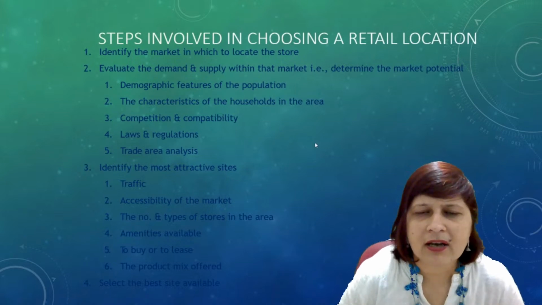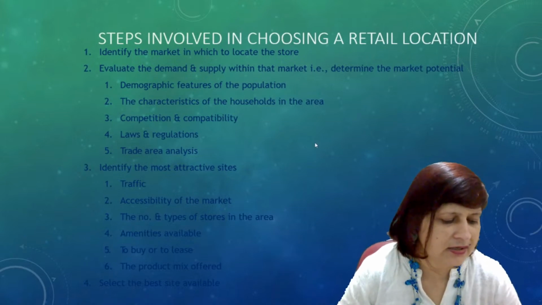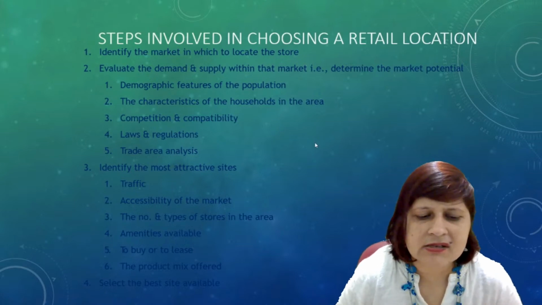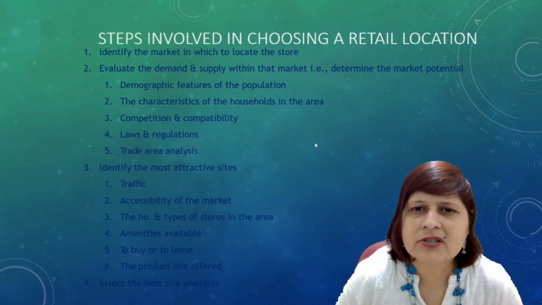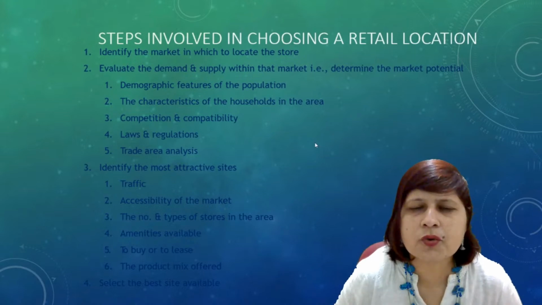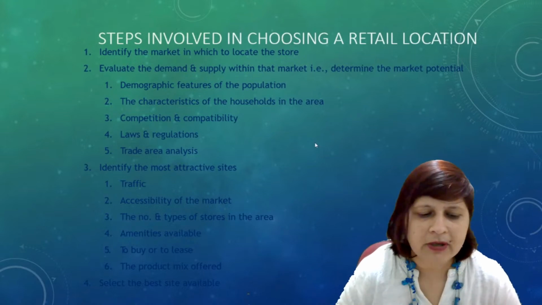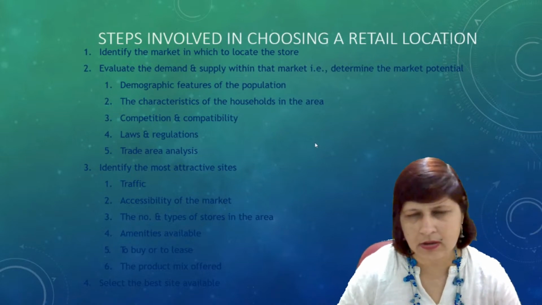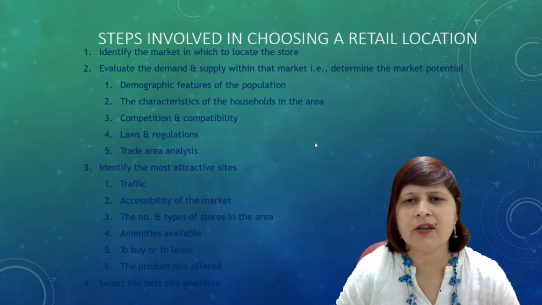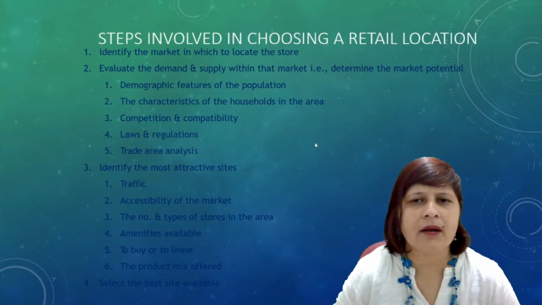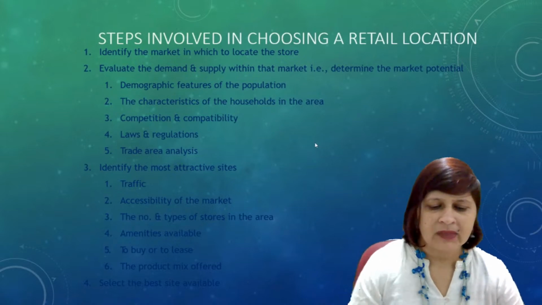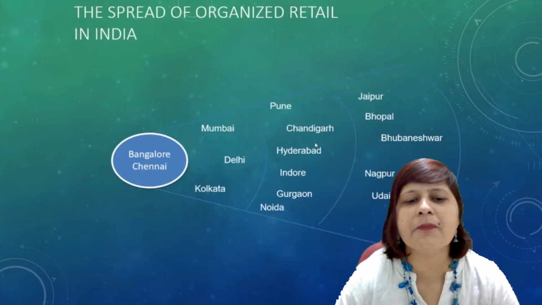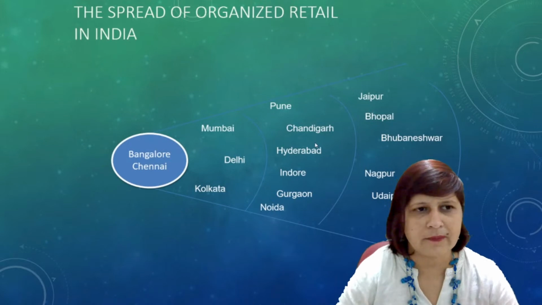Then understand the accessibility of the market, whether it is accessible or not. Then understand the number and type of stores in that area, and decide whether you want to buy or lease that store, because when you are leasing, make your lease accordingly, right? And the product mix offered, and then select the best available store, right?